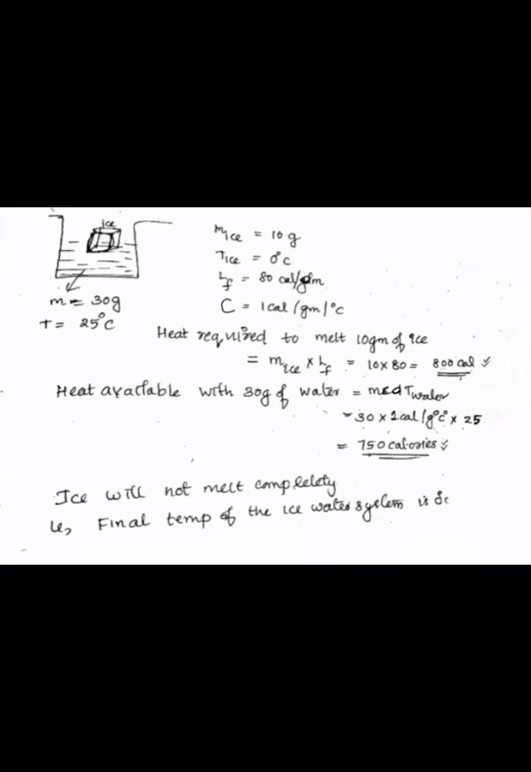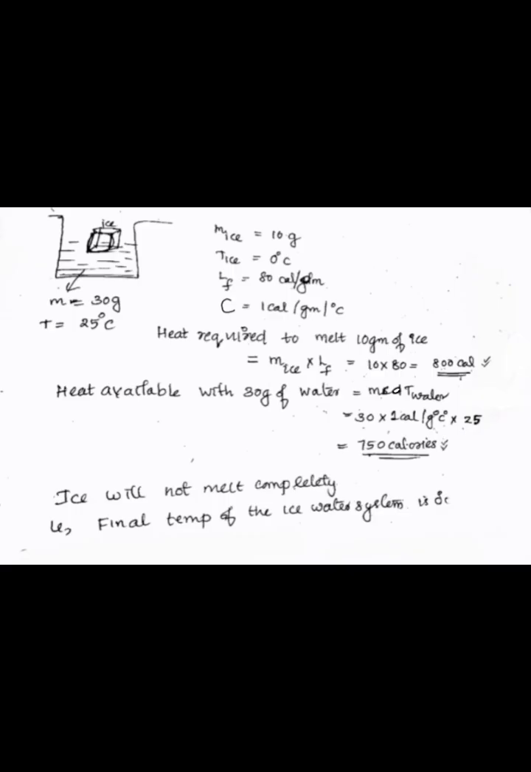So here we know that the mass of ice is equal to 10 gram and the temperature of ice is 0 degrees Celsius, and latent heat is equal to 80 calorie per gram and C is equal to 1 calorie per gram per degree Celsius. The heat required to melt 10 gram of ice is equal to m ice into latent heat of fusion, that is equal to 10 into 80, that is equal to 800 calorie. That is, 800 calorie is needed to melt the 10 gram of ice.